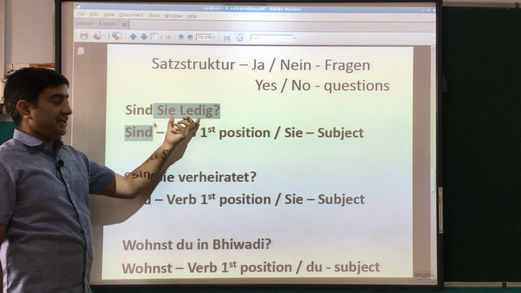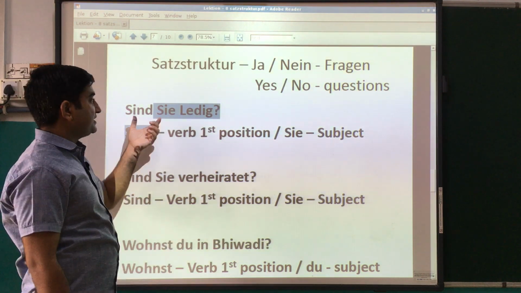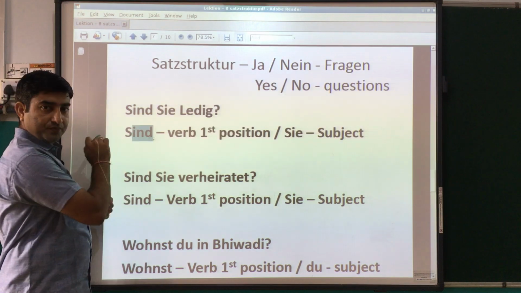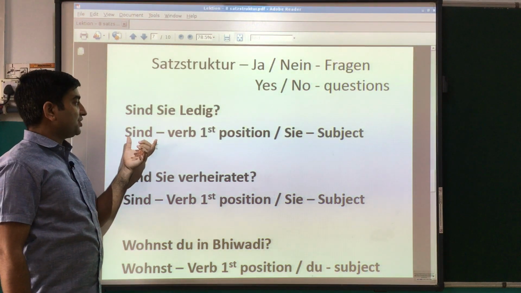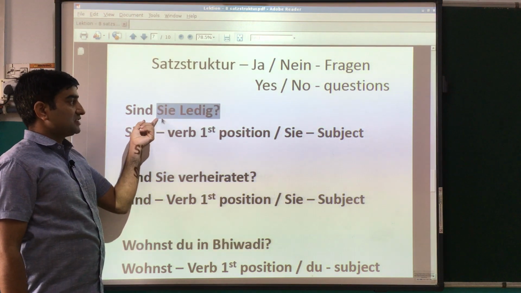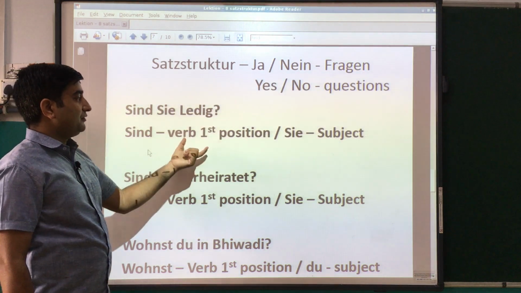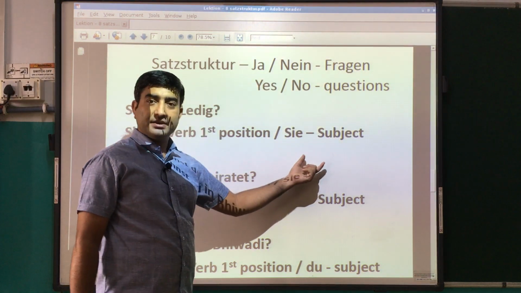So sind Sie ledig. Sind Sie ledig means are you single. So here sind is the verb. The main infinitive verb is sein, and that is conjugated according to the subject, according to the personal pronoun. So sind is the verb which is on first position in the sentence and Sie is the subject.